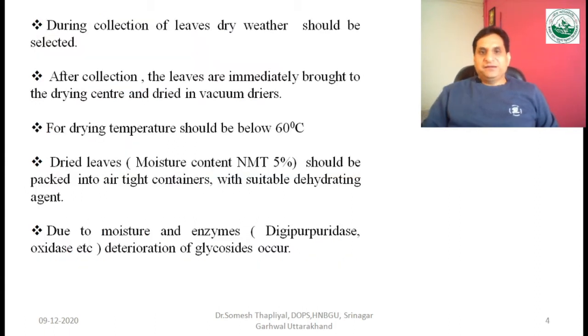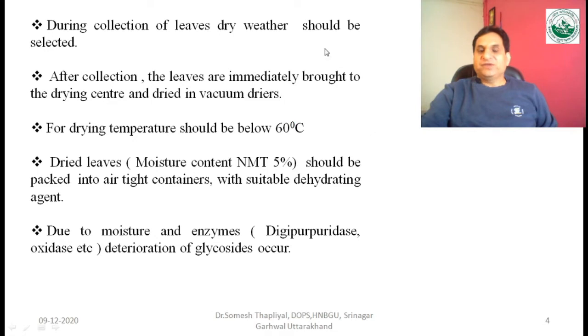Another thing is that during collection we should prefer dry weather. There should not be moisture, because moisture present in the drug will deteriorate the glycosides, which are responsible for the therapeutic activity. That's why dry weather should be preferred, and the moisture content should ideally not be more than 5%. As written here, the dried leaves' moisture content should not be more than 5%, and they should be packed into airtight containers with a suitable dehydrating agent.